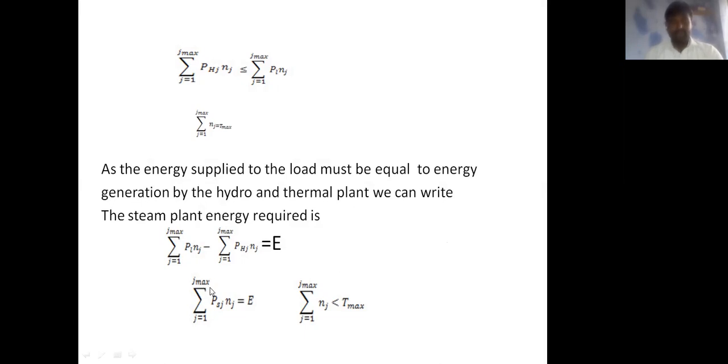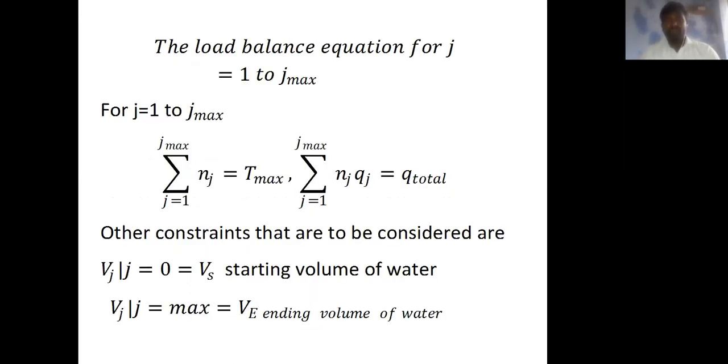NS means number of periods of the steam plants to run. The load balance equation: you know that the load balance equation for j equal to 1 to j maximum, the summation of j equal to 1 to j maximum Nj equal to T maximum.